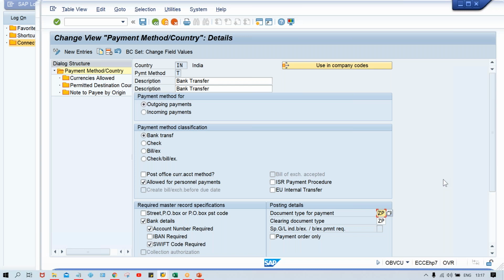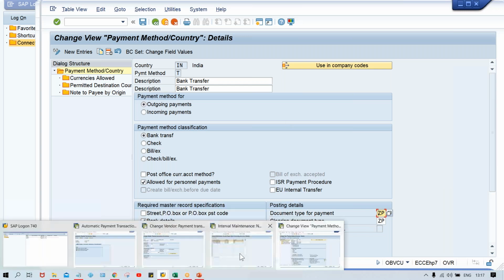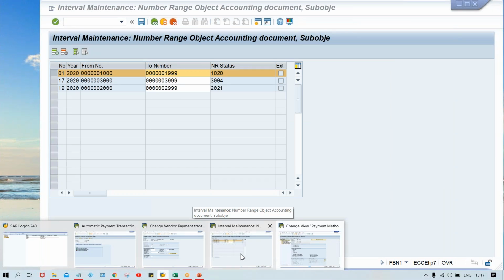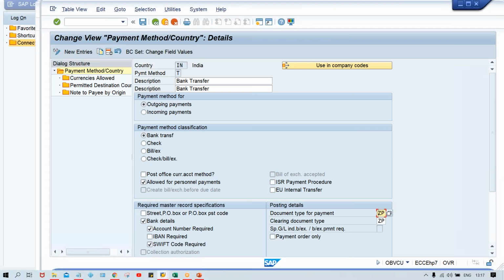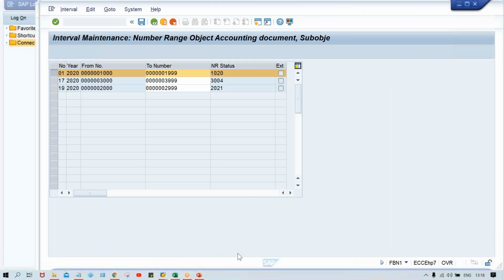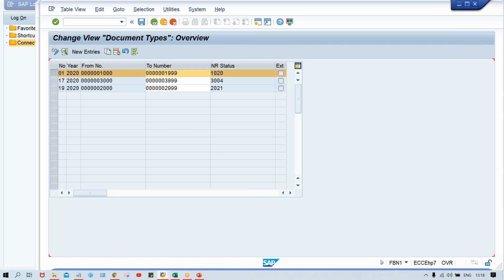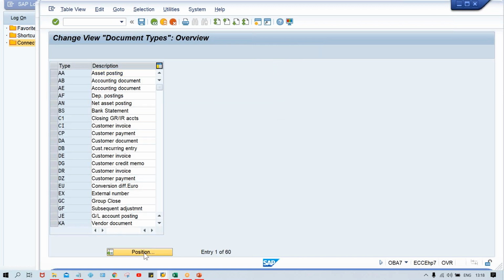Now what to do? Against the ZP document type, we are going to assign the number range 01. Okay, number range 01. So where is number range 01? You can get it from the FBN1 transaction code and OBA7. So how to define the document type, guys? OBA7 is the transaction code by which you have to define the document type. You just go here and click on position and SA document type.